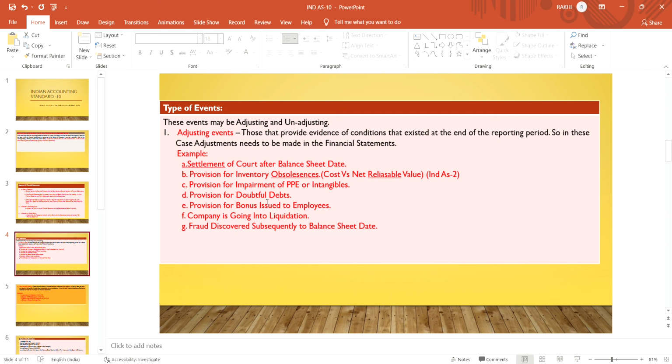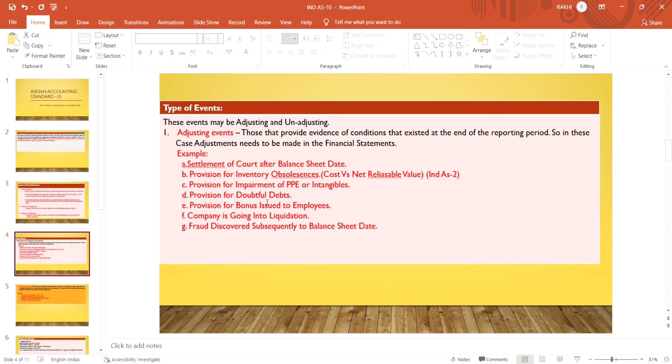For example, settlement of a court case after the balance sheet date. The company knows that this case will settle after the reporting date. They will make an adjustment. They will make a provision of that in the financial statement. Provision for inventory obsolescence. If they know we have to make the provision of inventory because it is a loss, the company knows that the condition of inventory is not good, so they will make a provision of that.